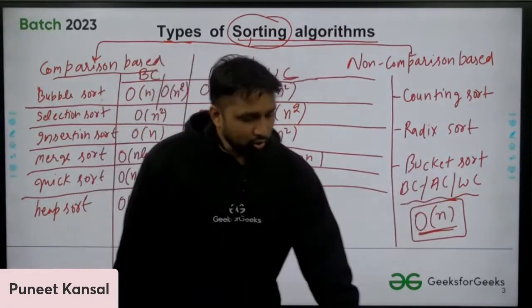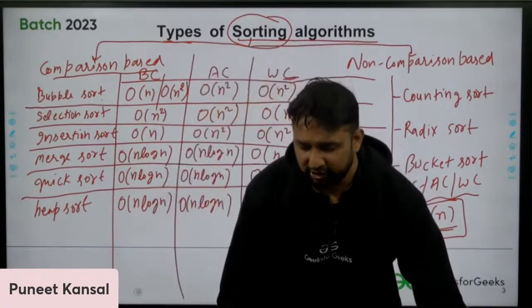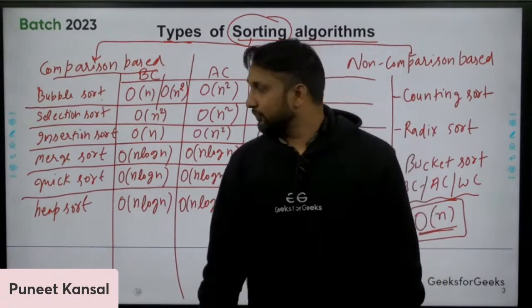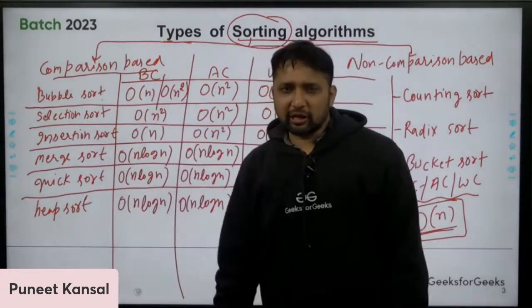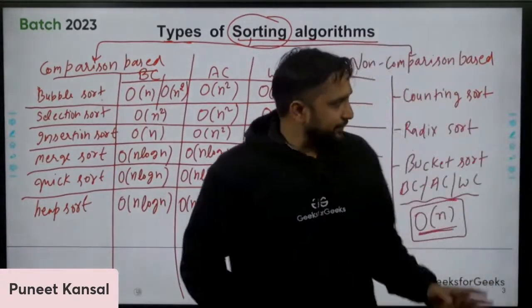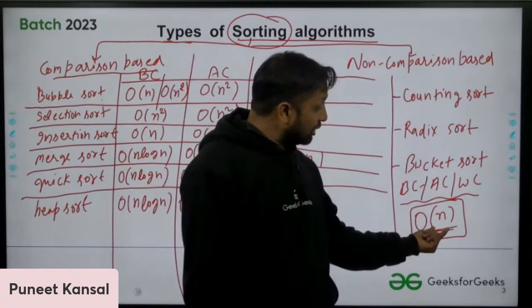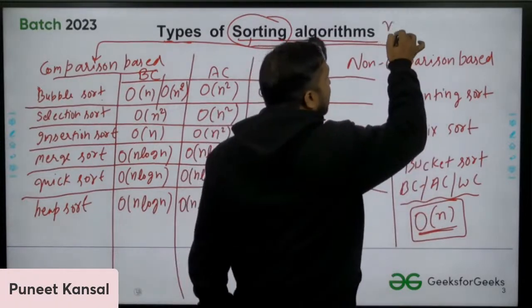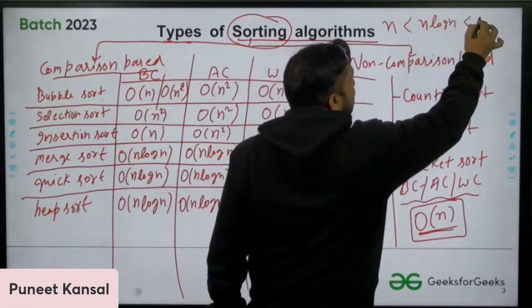Now for my first interview based question. You can see these are comparison based sorting algorithms, and these are non comparison based sorting algorithms. Non comparison based sorting algorithms take only order of n time in all the cases. We know that n is less than n log n, and n log n is less than n square.